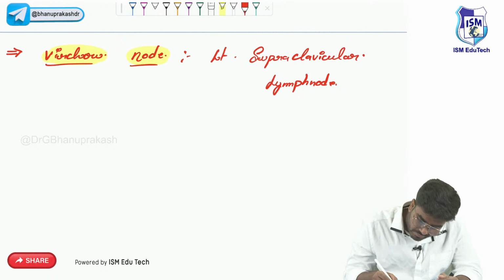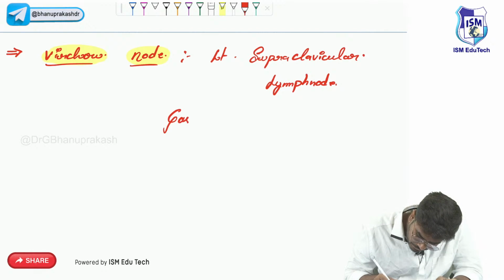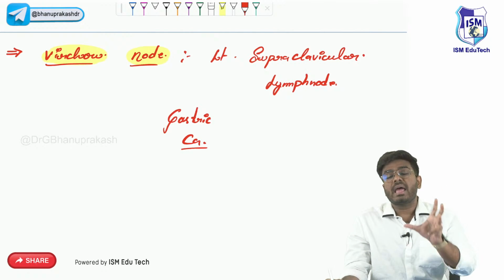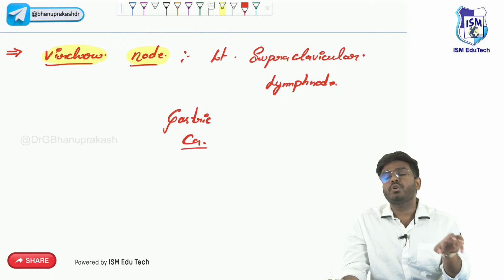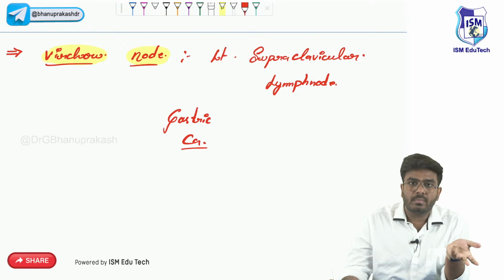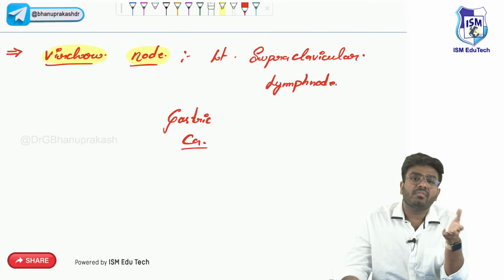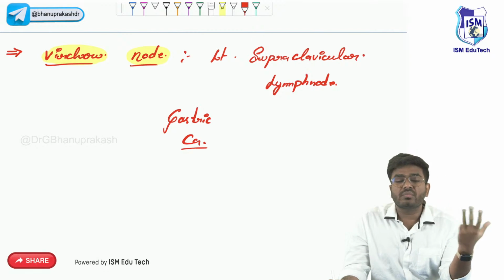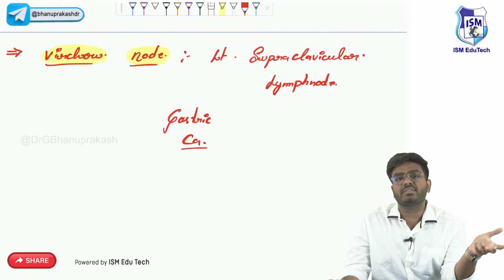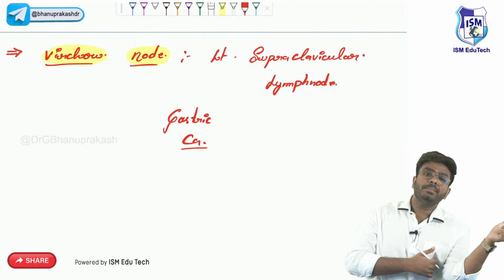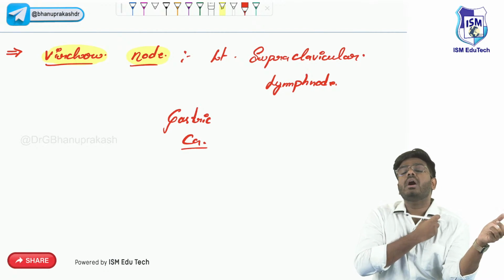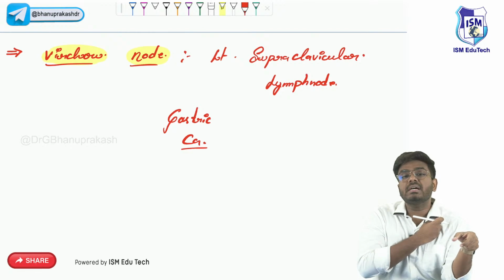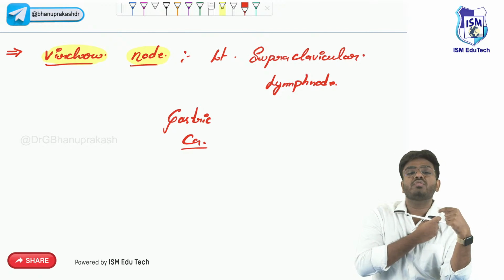Whenever you have a gastric cancer, we all know cancers have something special. These cancerous cells, these neoplastic cells, will jump into the blood vessels, and from there they will start to metastasize to different organs and lymph nodes and all that. So in gastric carcinoma, these cancerous cells will metastasize and get lodged in the left supraclavicular lymph node.